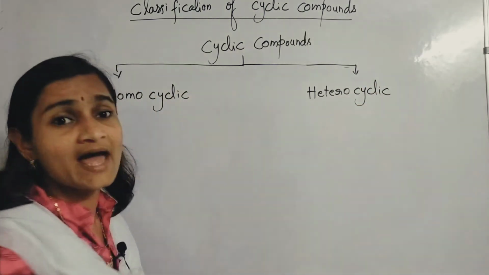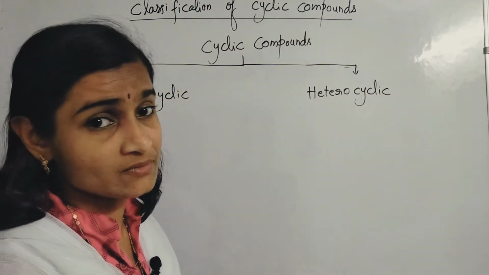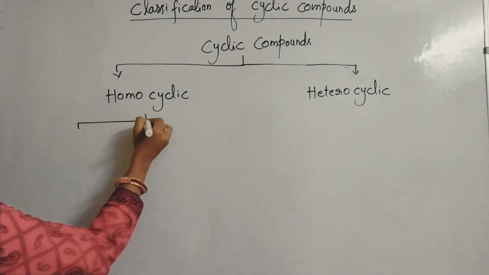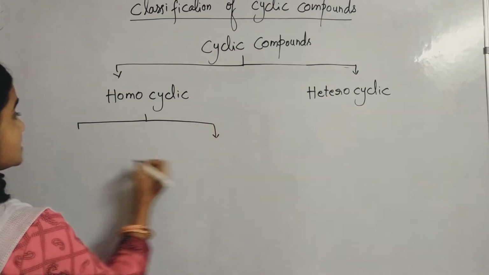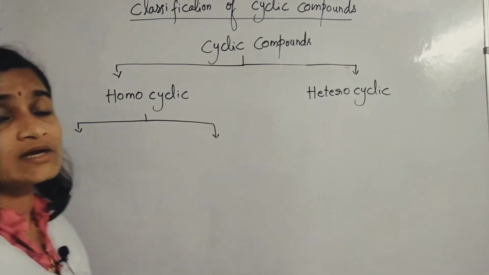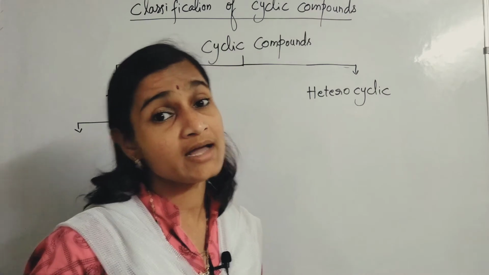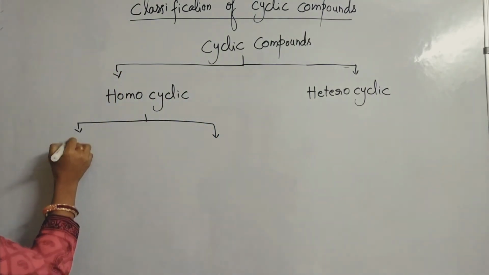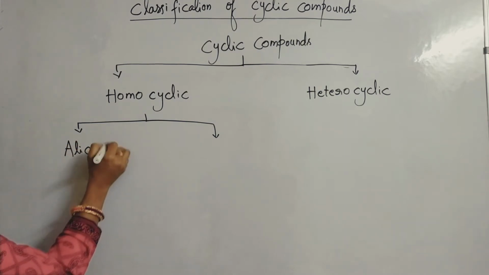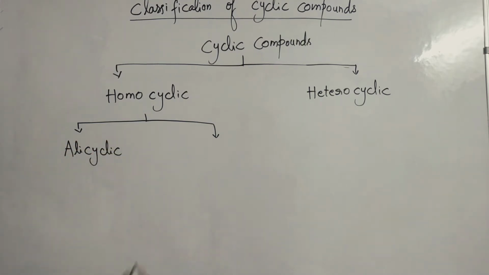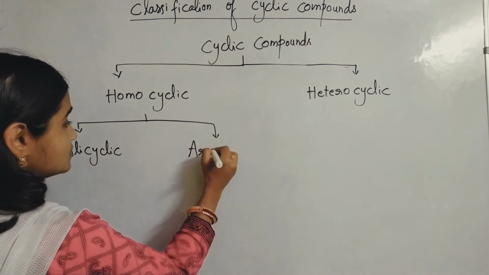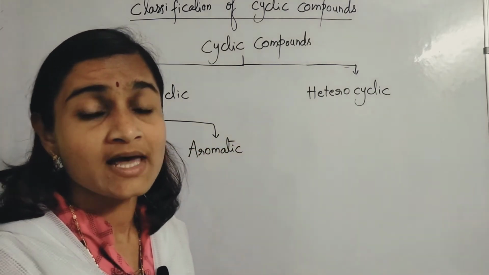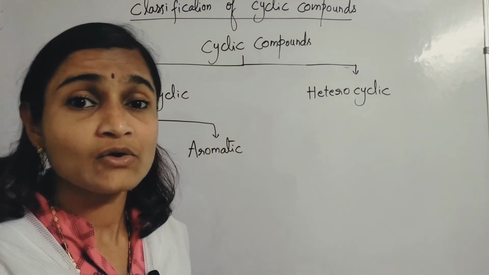Homocyclic compounds are again divided into 2 types: alicyclic compounds and aromatic compounds.